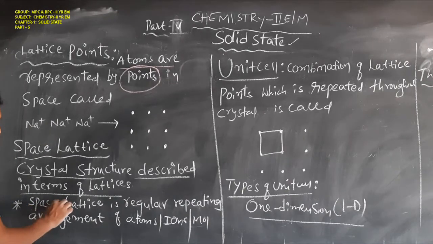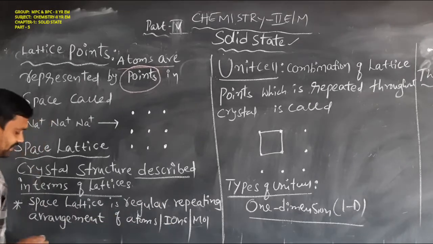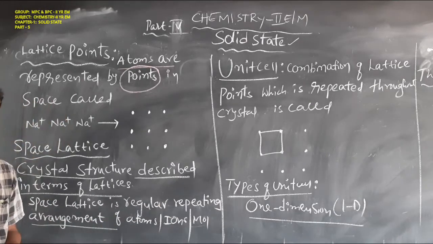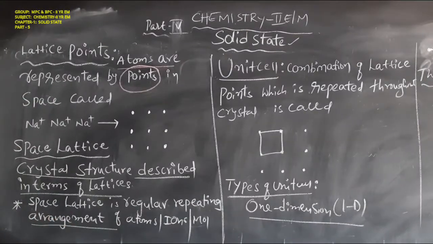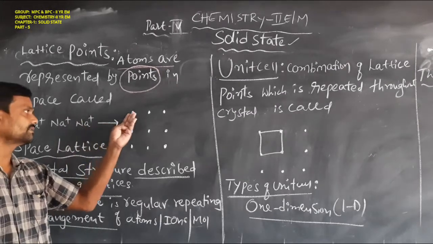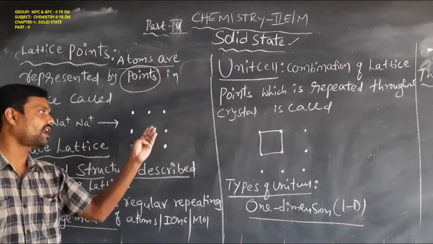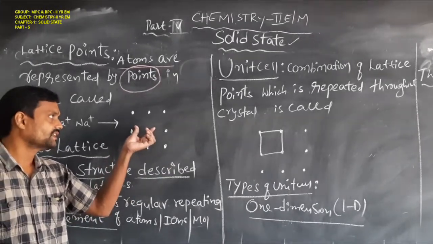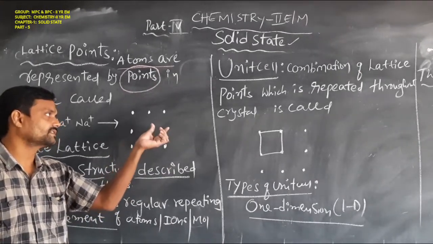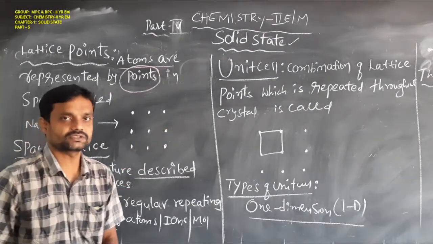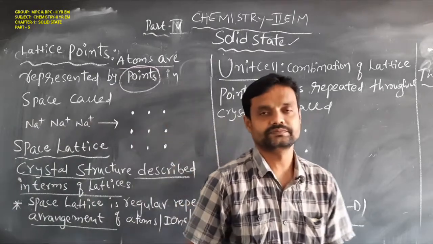So space lattice is a regular repeating arrangement of atoms or ions or molecules. Space lattice means it is the regular arrangement, regular repeating arrangement of atoms or ions or molecules. So regularly repeated atoms, that is called as a space lattice. So this is the meaning of the space lattice.